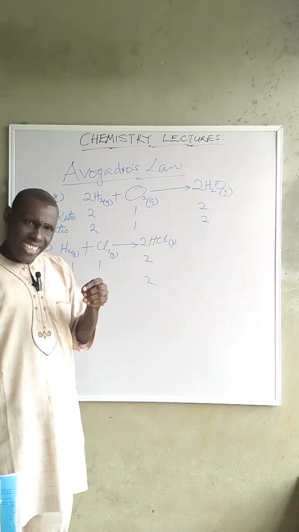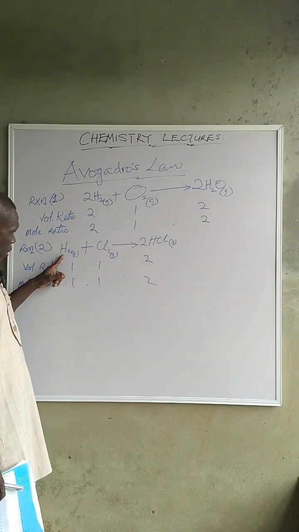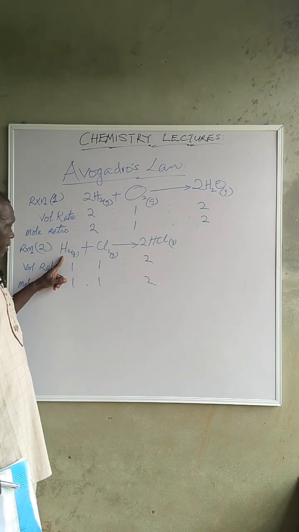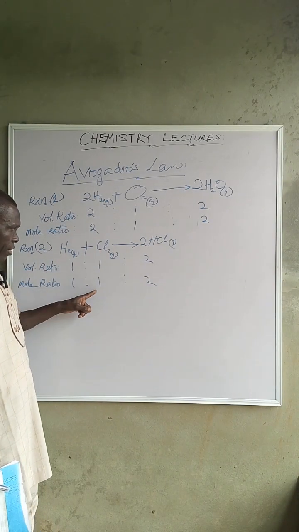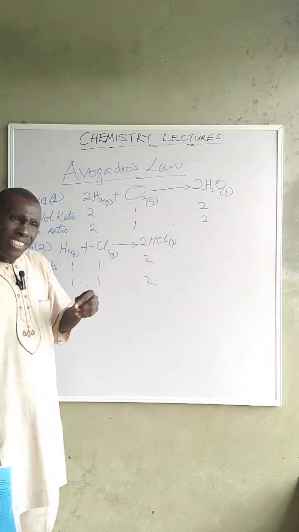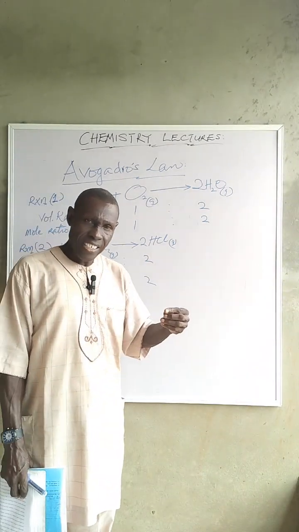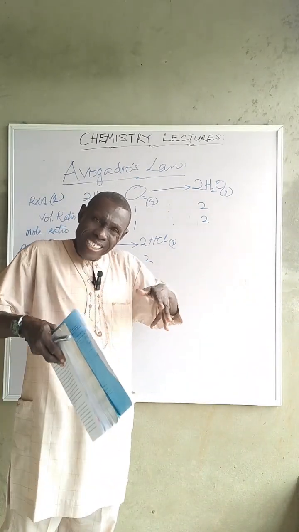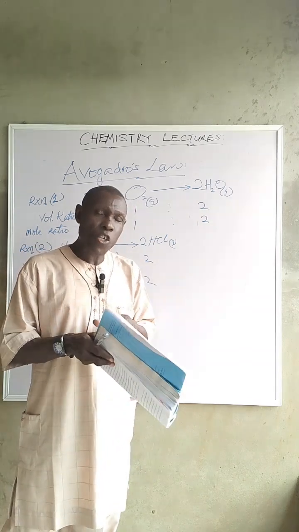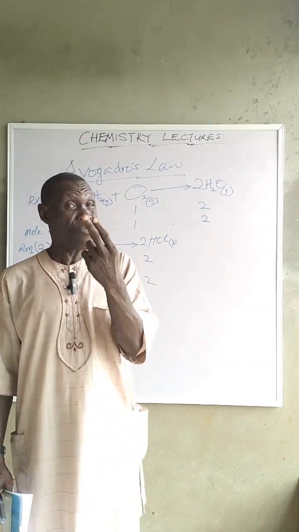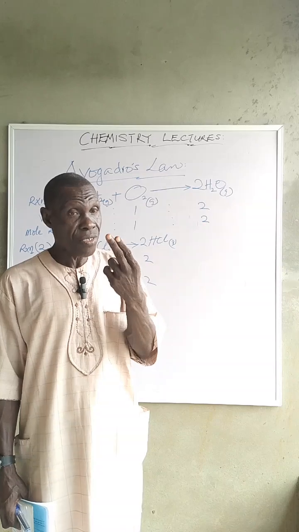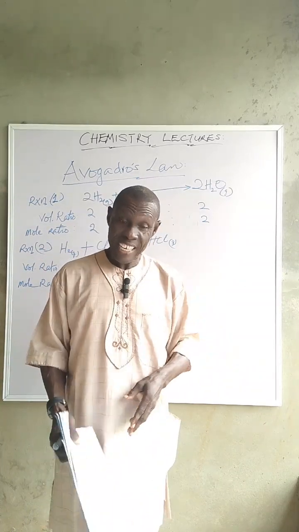Now, Avogadro is saying, look at it now, equal volumes. We have 1 of hydrogen, 1 of chlorine. It's saying that if these gases react with each other under the same temperature and pressure, they will contain equal number of particles or molecules in them. That's what he's talking about.